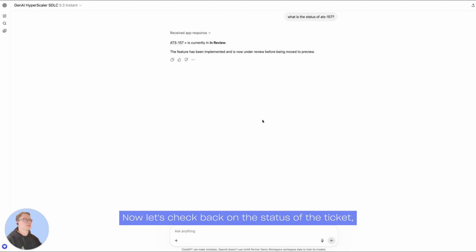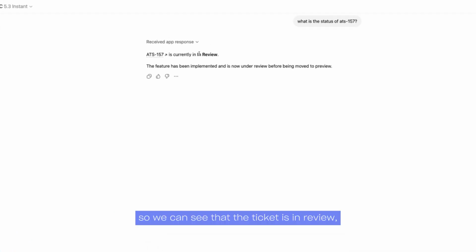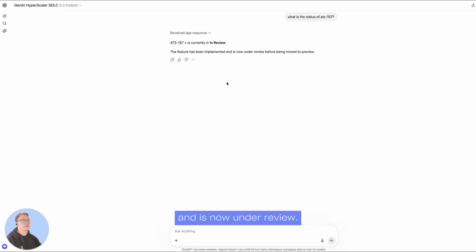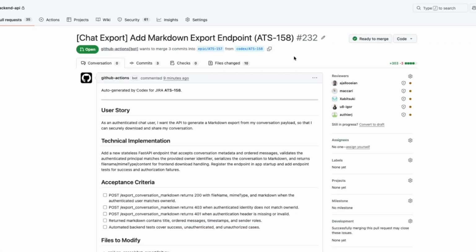Now let's check back on the status of the ticket. We can see that the ticket is in review; the feature has been implemented and is now under review. Let's see, I want to see the pull requests. Here it is.